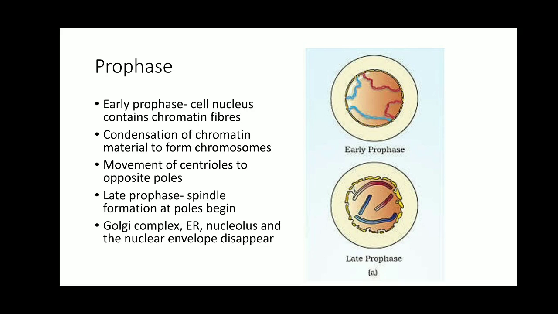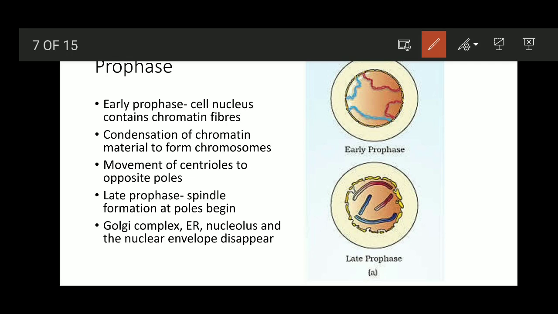If you see here in the diagram, early prophase and late prophase. In the early prophase, you can see the boundary of this nucleus, that is, the nuclear envelope is present, along with the nucleolus.